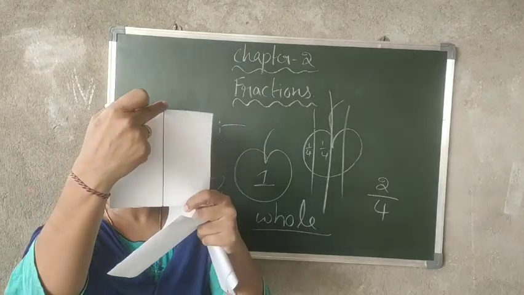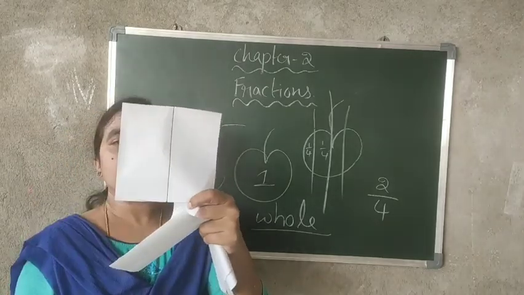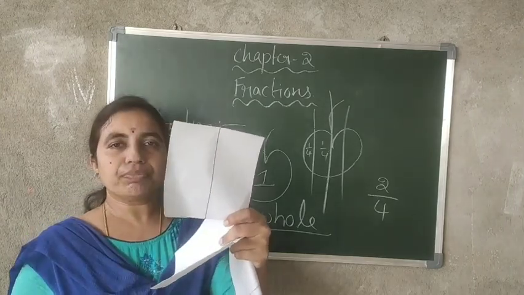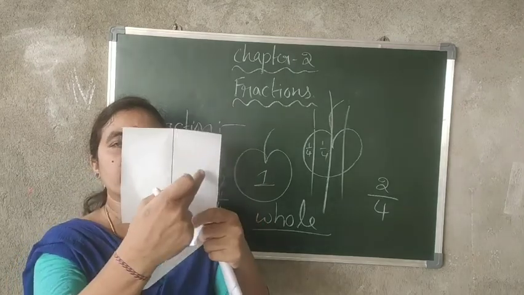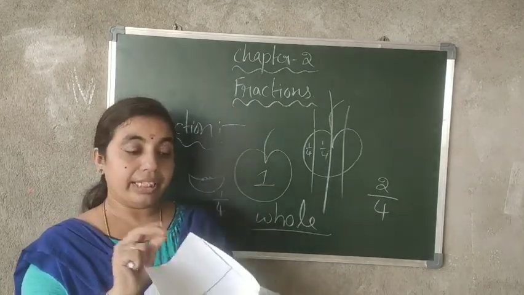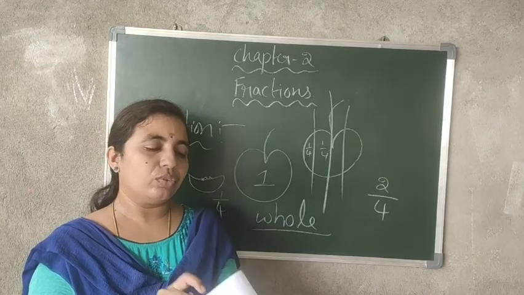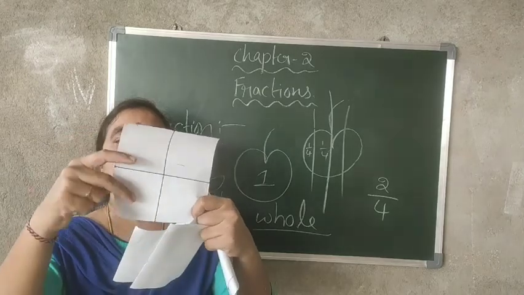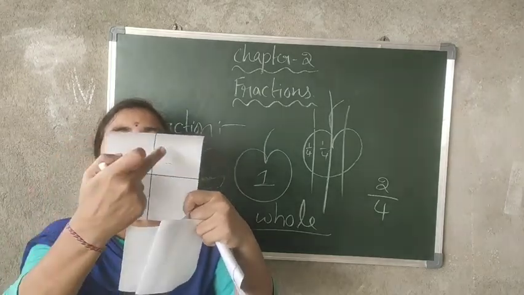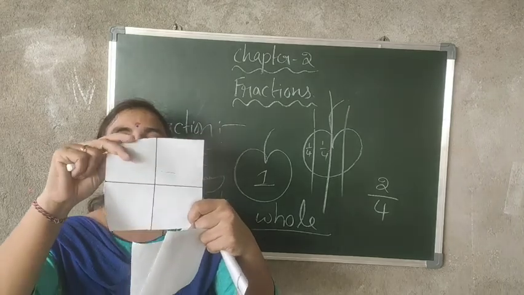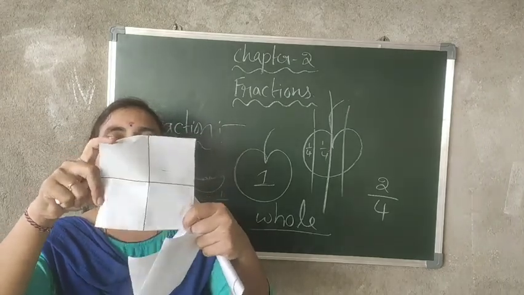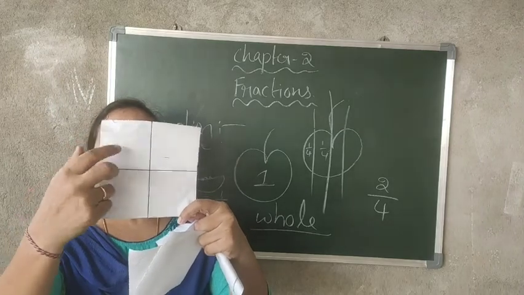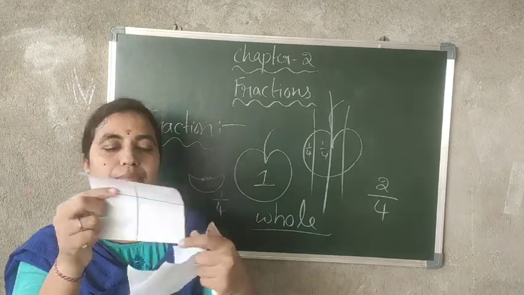This is 1 by 2 and this is also 1 by 2. Next, if I divide it further, see how many parts I have divided here? 1, 2, 3, 4. 4 parts. Now, this is 1 by 4, 1 by 4, 1 by 4 and 1 by 4.